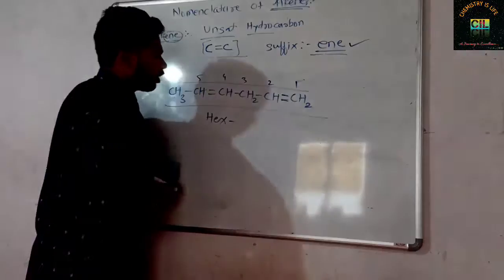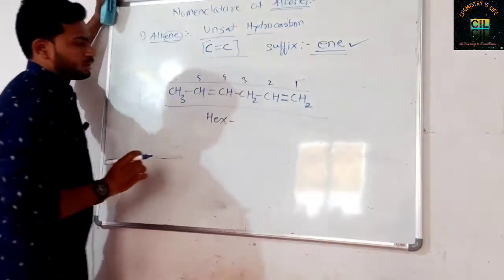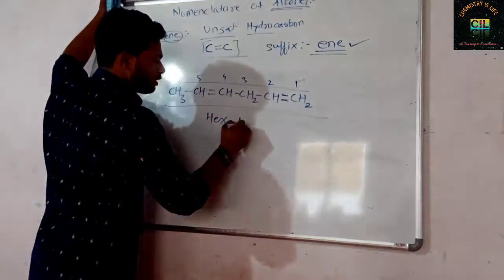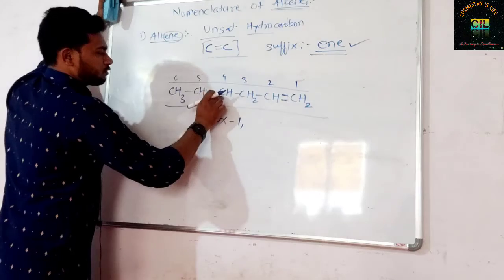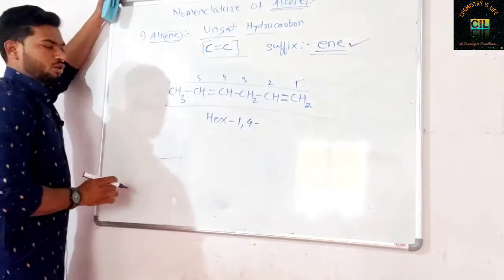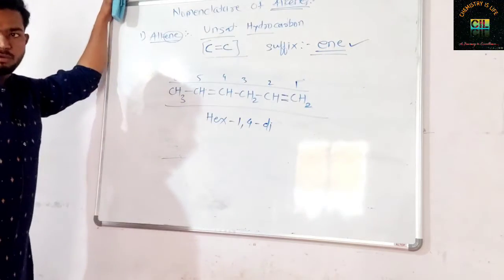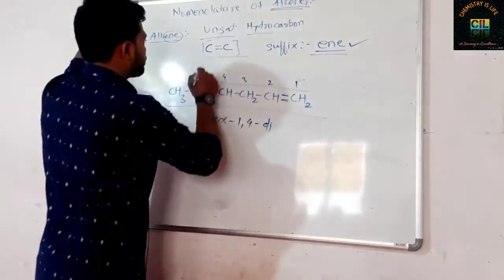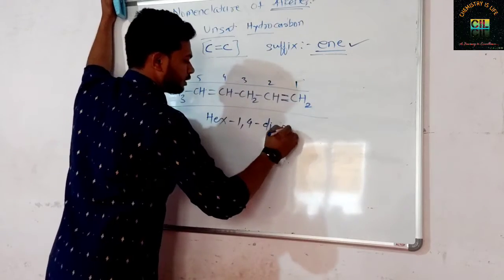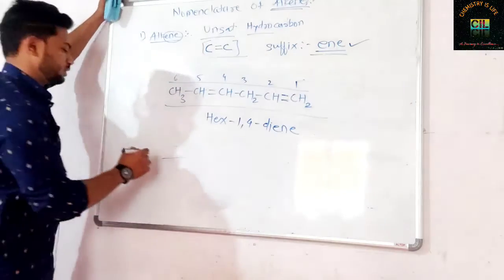Now hex, how many double bonds are there? 1 and 2 double bond, and you have to mention the numbering also. Here 1 comma, then after 4 carbons there is the next double bond, 1 comma 4. There are 2 double bonds, so you have to apply di. For 2 double bonds you apply di, and for the double bond the suffix is ENE. So hex-1,4-diene. In this way you can write the structures.